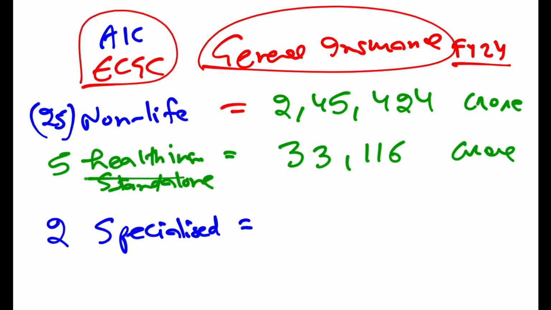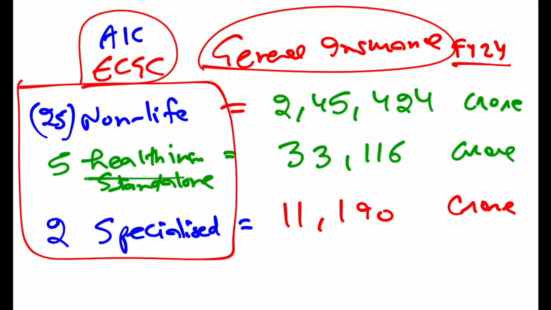And how much premium did these 2 companies collect? They collected 11,190 crore rupees. So all of these are called general insurance companies. General insurance companies include non-life insurance companies, stand-alone health insurance companies, and specialized insurance companies.